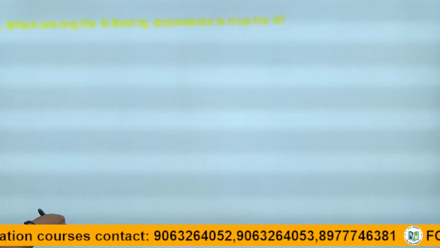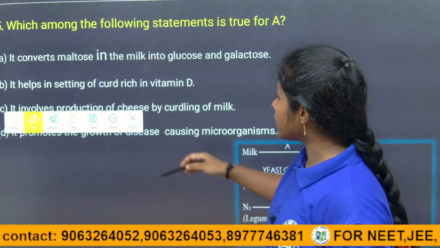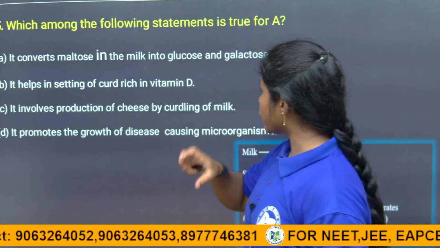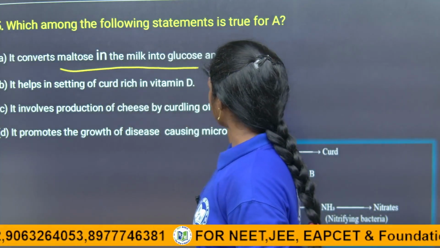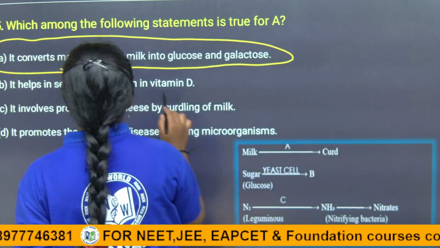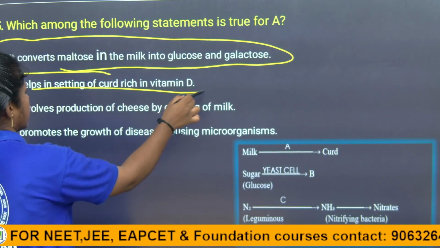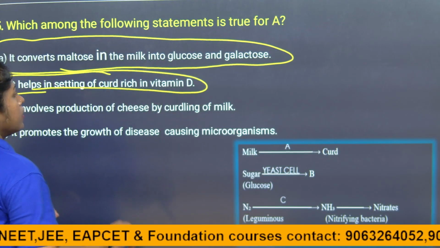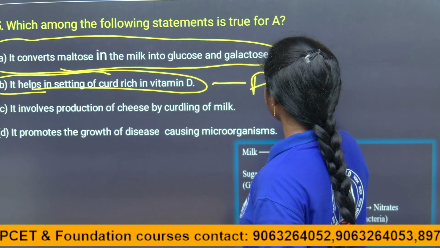Okay, they are asking for the true statements. So let's see, children. It converts maltose in the milk into glucose and galactose? No, it converts the lactose into curd. It helps in setting of curd in vitamin D rich? No, not that. So it is also a wrong statement.